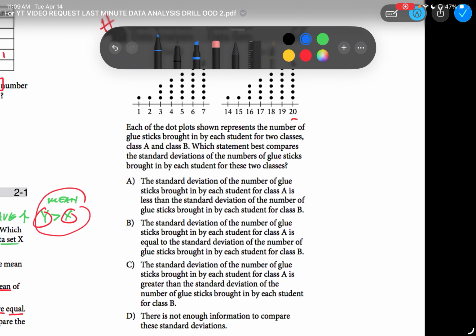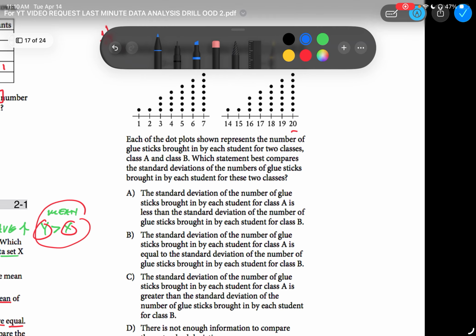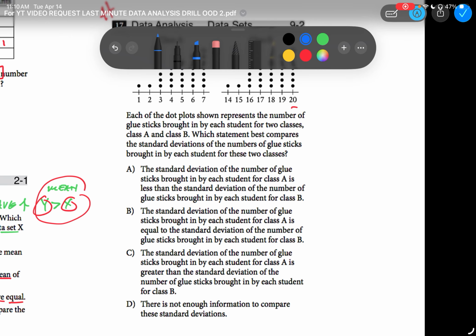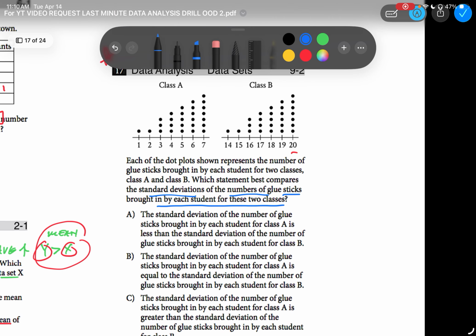Each dot plot shown represents the number of glue sticks brought in by each student for two classes, Class A and Class B. All right, they represent glue sticks, fine. Which statement best compares the standard deviations of the numbers of glue sticks brought in by each student for these two classes? Oh, here we go, the standard deviations.